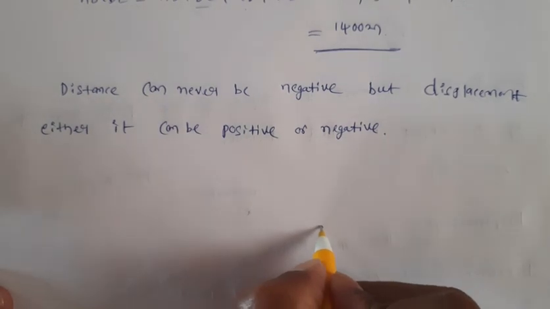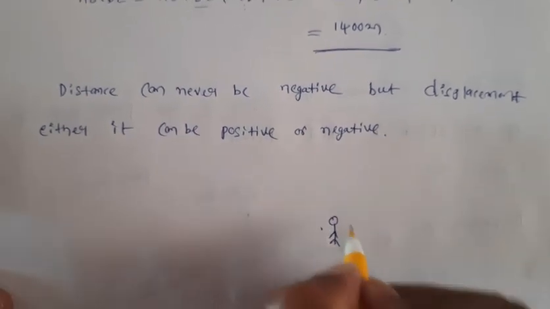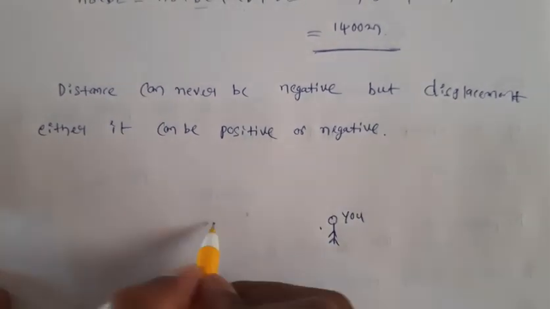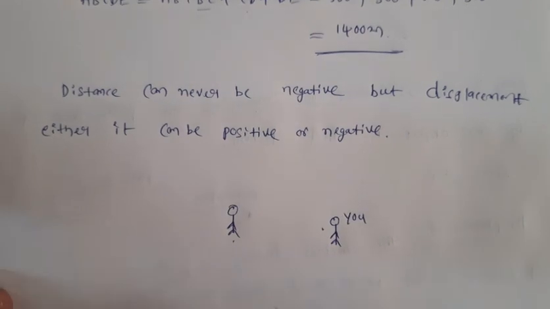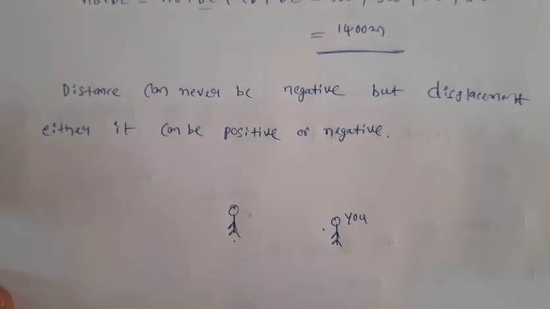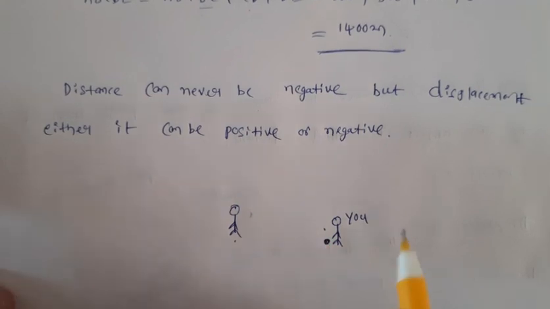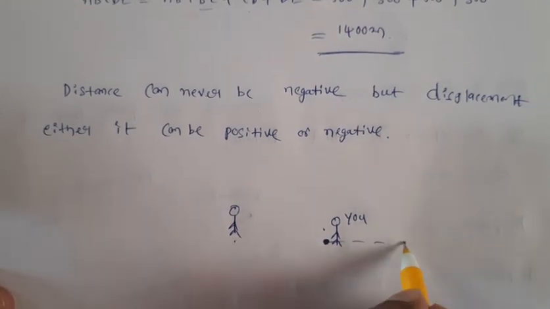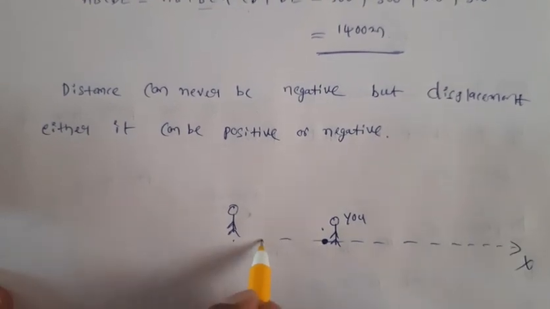You are standing here, and your friend is here. So how do we make your frame of reference? At your location we take the origin, and usually we take the x-axis this side. And this side also we have an axis.